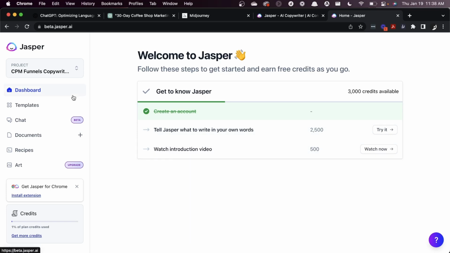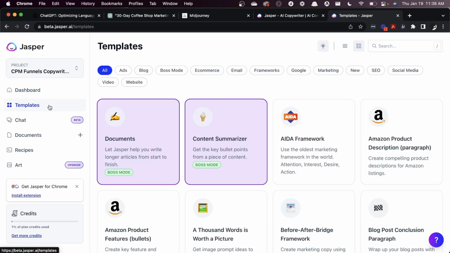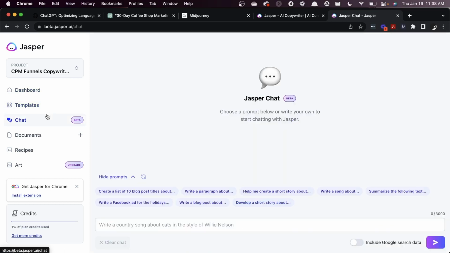Now, just like we saw with ChatGPT, we're broken into this main section and some tools over here on the left. And already Jasper is beginning to explore different tools. We see that it's got all sorts of templates, which is where we're going to be living for most of this section. But there's also a chat tool, which is currently in beta. So there are new tools that are rolling out all the time. Feel free to go back to places like OpenAI or Jasper and explore what new things they are creating.